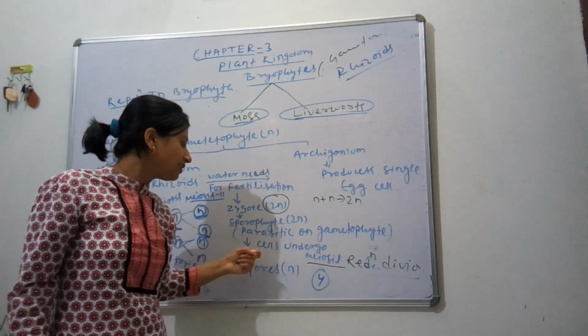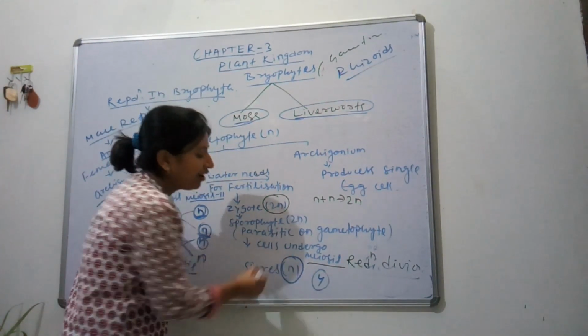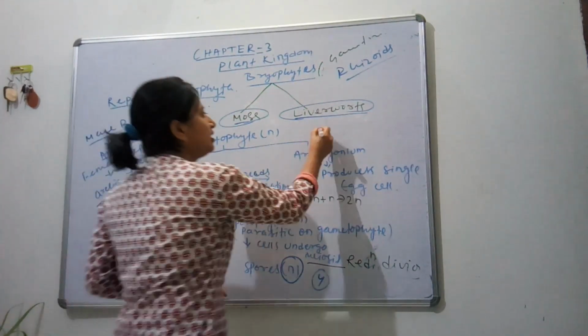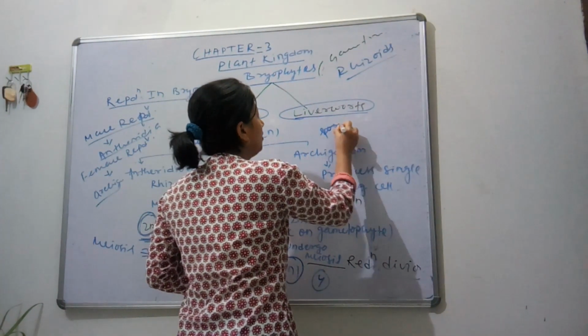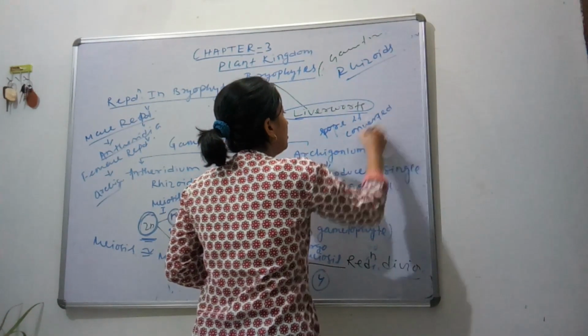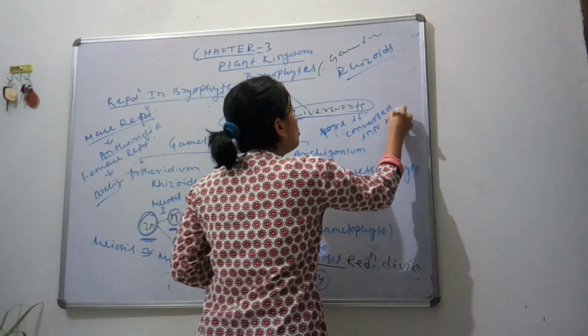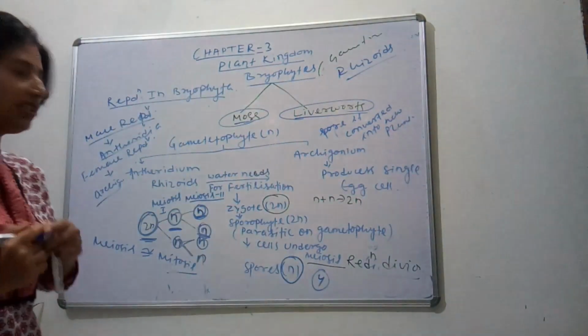It produces spores, which are haploid, and each spore is converted into a new plant. So this is reproduction in bryophytes.